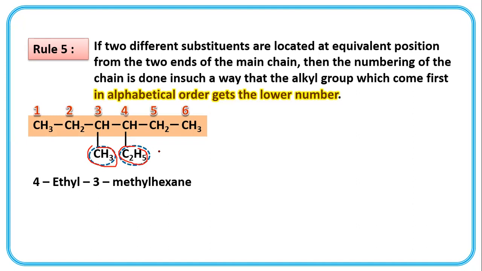4 ethyl, because alphabetically E of ethyl comes first, so indicate its position. 4 ethyl, 3 methyl hexane.